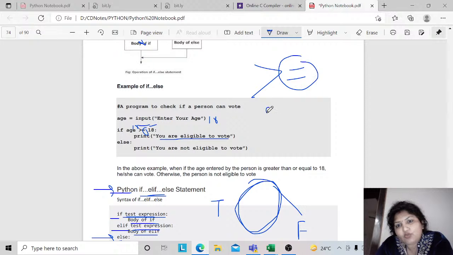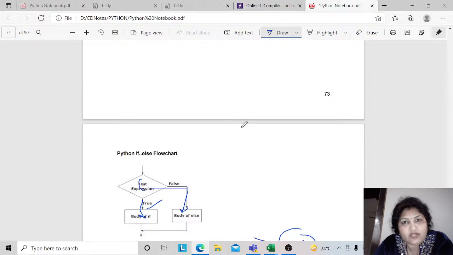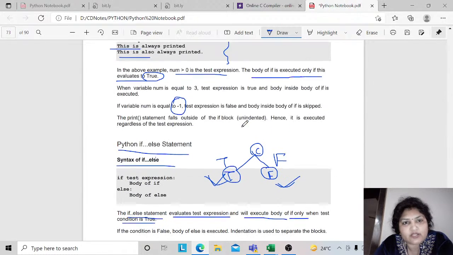If you are taking two values, A greater than B will only be true when A is greater than B. But if you write A greater than equal to B, and both are 10, then your condition turns true in this case and it will be executed.